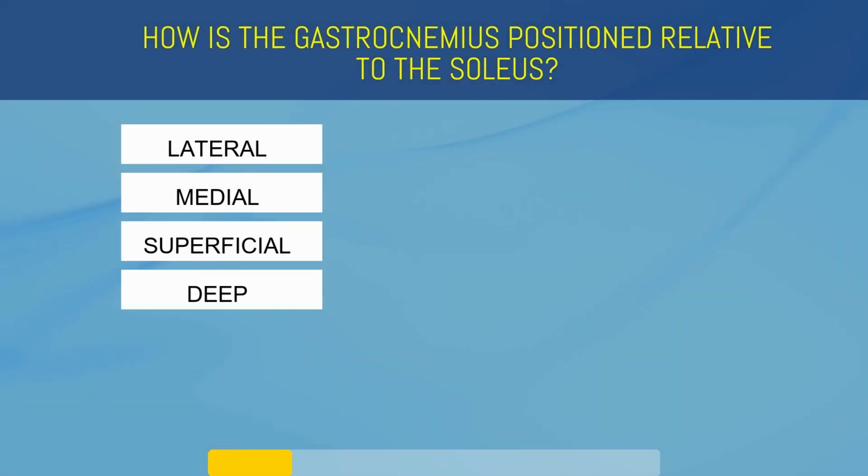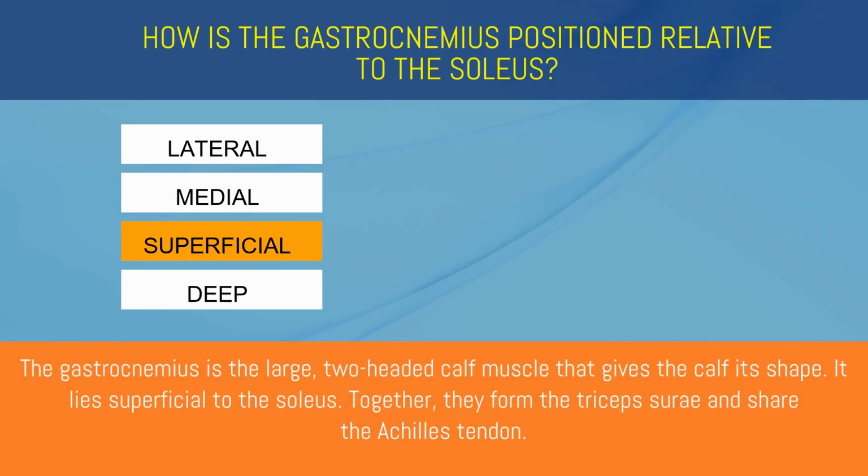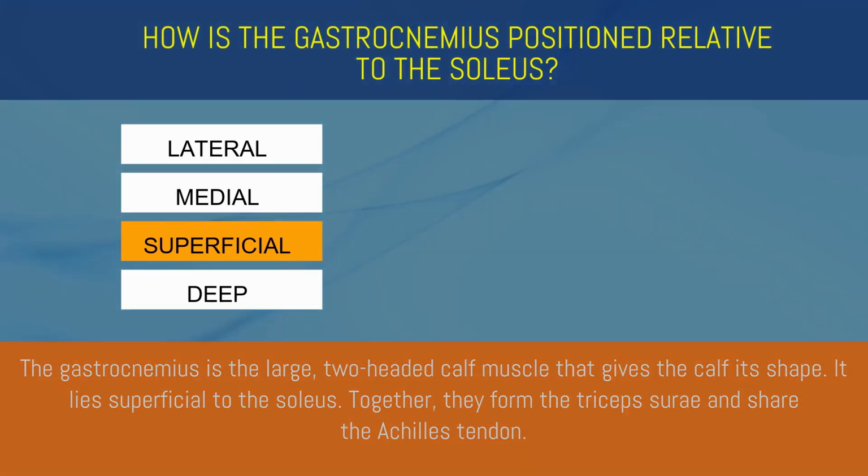How is the gastrocnemius positioned relative to the soleus? Lateral, medial, superficial, or deep? Superficial. The gastrocnemius is the large, two-headed calf muscle that gives the calf its shape. It lies superficial to the soleus. Together, they form the triceps surae and share the Achilles tendon.